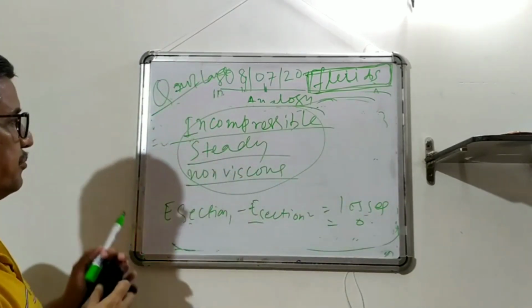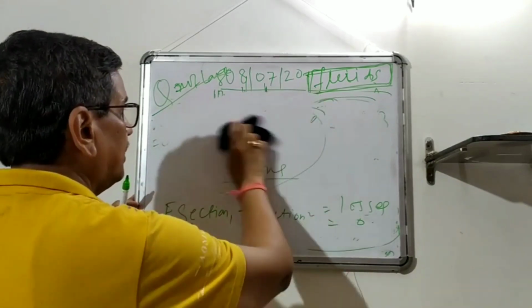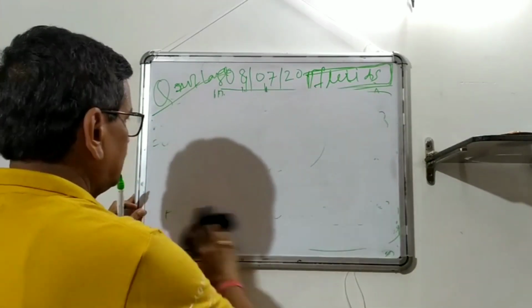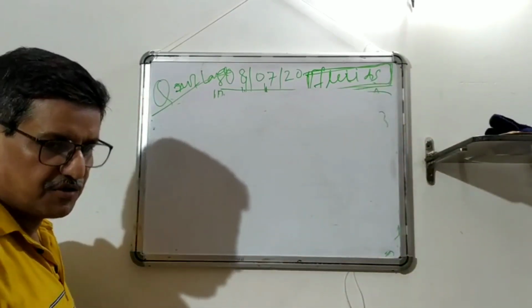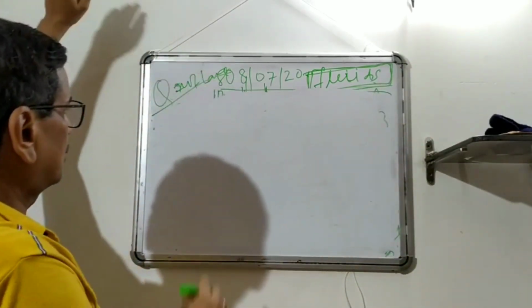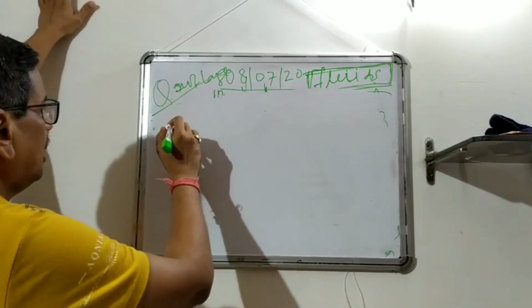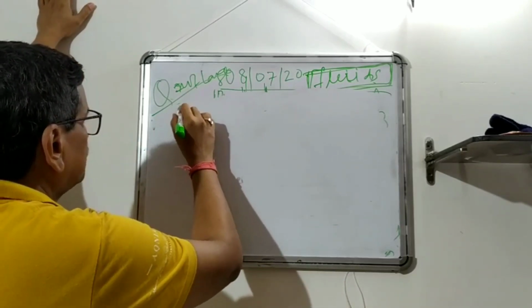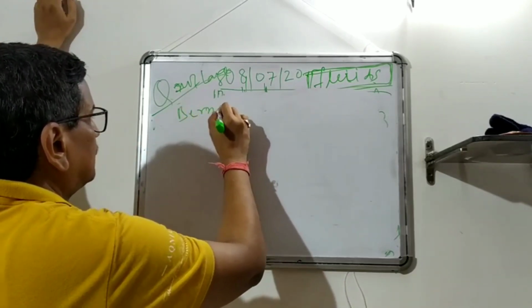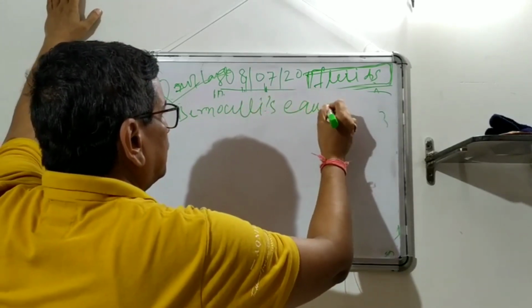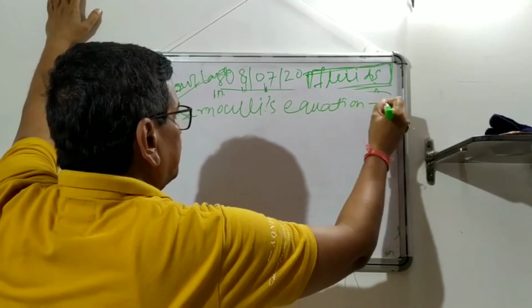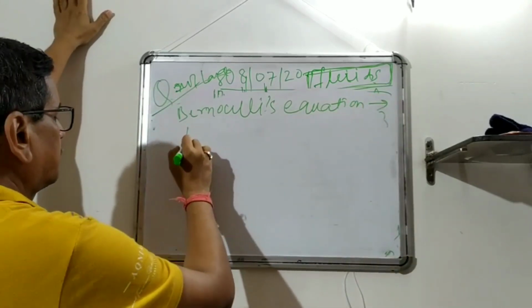Now the most important part is application, and where you can use this. Most of the time continuity and Bernoulli equation go hand in hand in solving problems. So what we have got, that Bernoulli's equation is what?